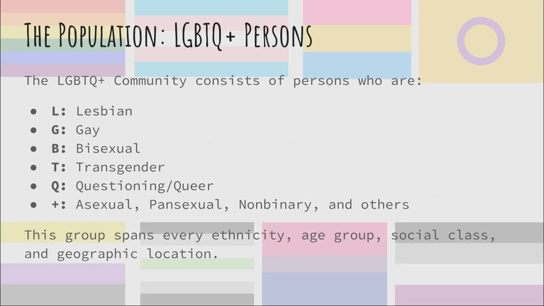So the population, the LGBT community consists of people who are lesbian, gay, bisexual, transgender, questioning or queer, asexual, pansexual, non-binary, and many others. This group spans every ethnicity, age group, social class, and geographic location.